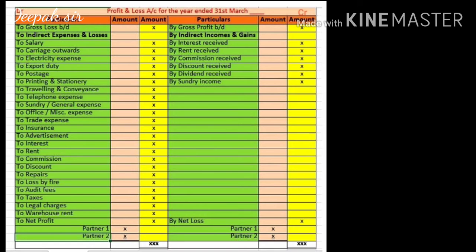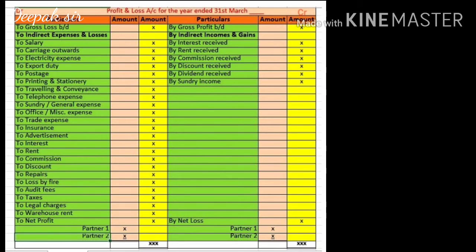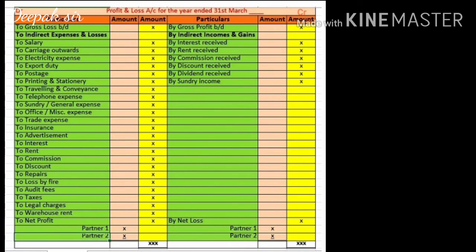Now here in the profit and loss account there is no fixed order. The expenses which are given in the trial balance, only those expenses we have to record in the profit and loss account. So all the expenses and losses will be recorded on the debit side of the profit and loss account, and all the incomes and gains we have to record on the credit side. Now after recording all these expenses, losses, income and gains, we have to total the profit and loss account.